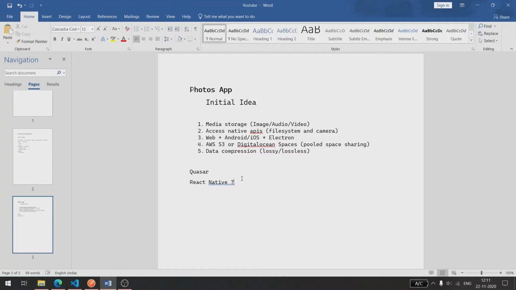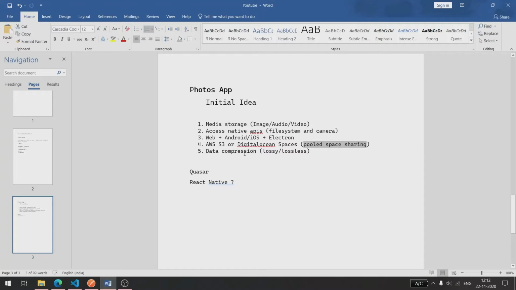For storage, I think we should use AWS S3 or DigitalOcean Spaces. And I had this idea of pooled space sharing. Suppose one space of DigitalOcean is like $5, and it gives you 250 gigabytes of storage. Suppose you only want 50 gigabytes. So you bring in four other people, and you pay $5, so $1 each person, and you will get 50 GB of storage.